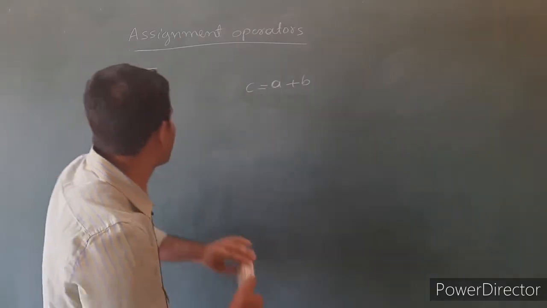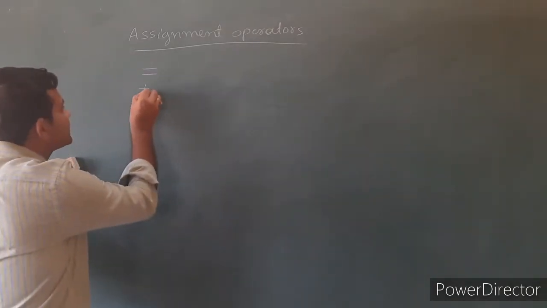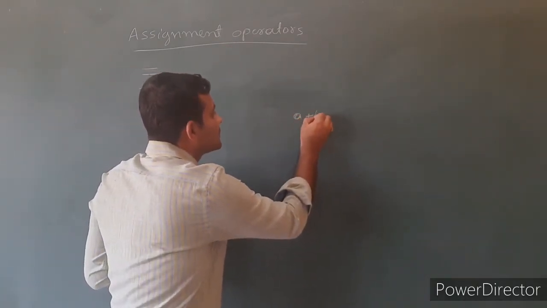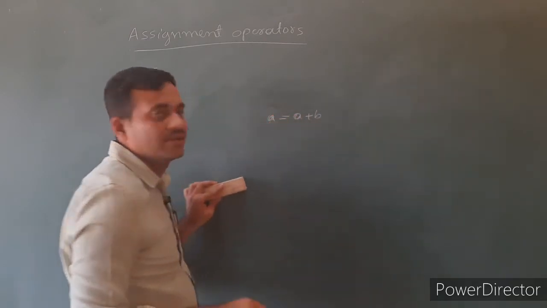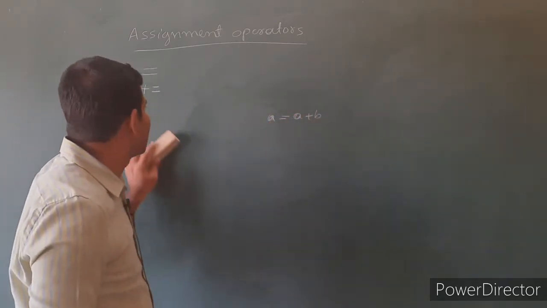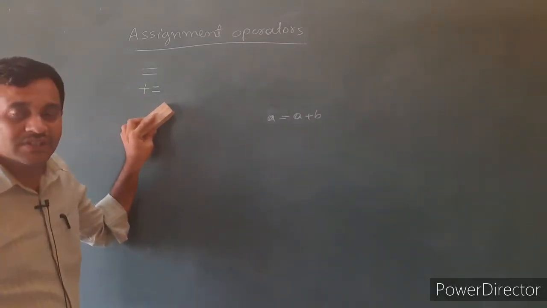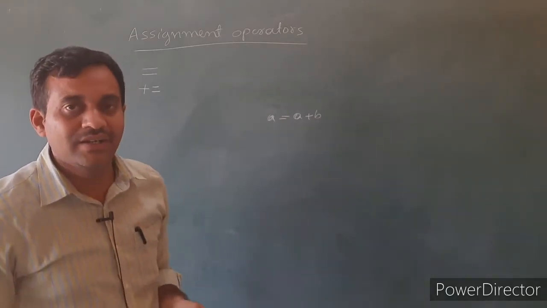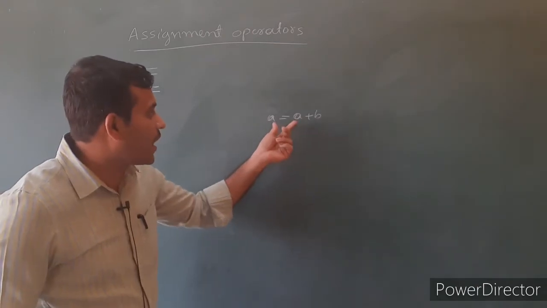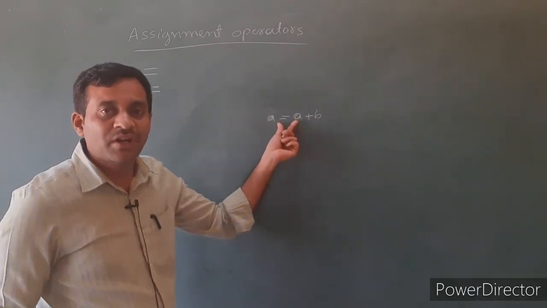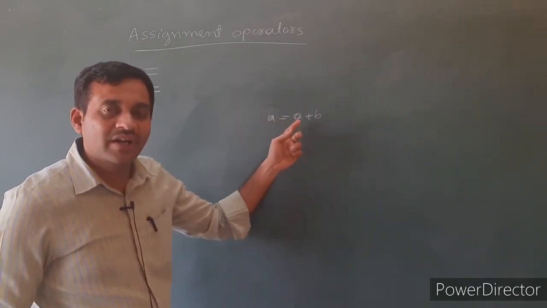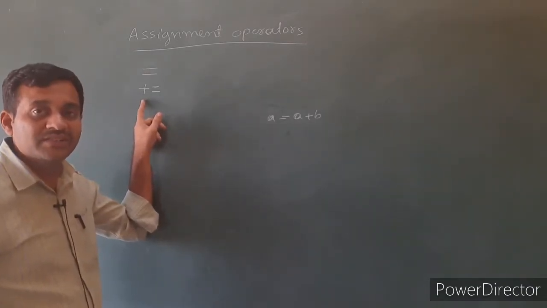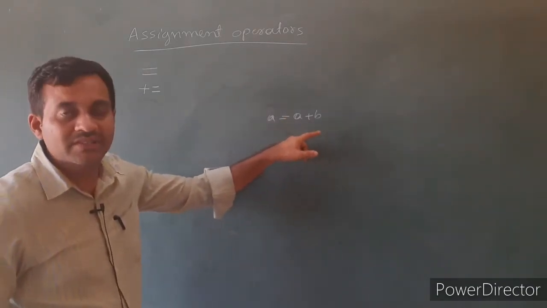The next assignment operator is plus equals. For example, if it is a equals a plus b, then we write it as a plus equals b, that is an assignment operator. Also we call it shorthand assignment operators. It is only applicable when the operands on the left side and right side of the assignment operator are the same, then we write it in shorthand form plus equals. It is the same as a equals a plus b.